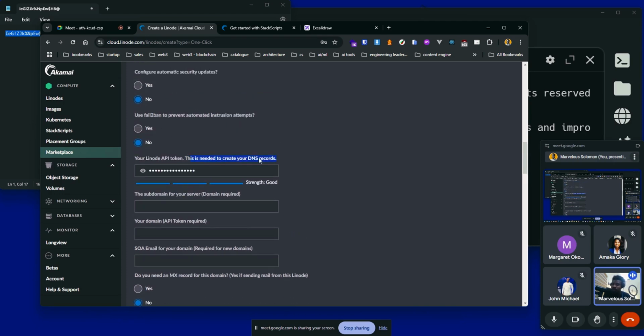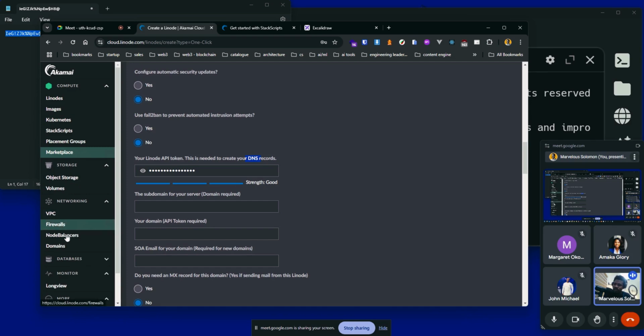I think it needs that to be able to connect or detect your domain. So where is the domain section here? Let's see, networking. So yeah, domains. I think it needs that to be able to detect the domains when you log into Gitea, so that you can configure a URL you can use to access it. But we should be able to do that even after deployment, so I don't think that's compulsory, but let's see.